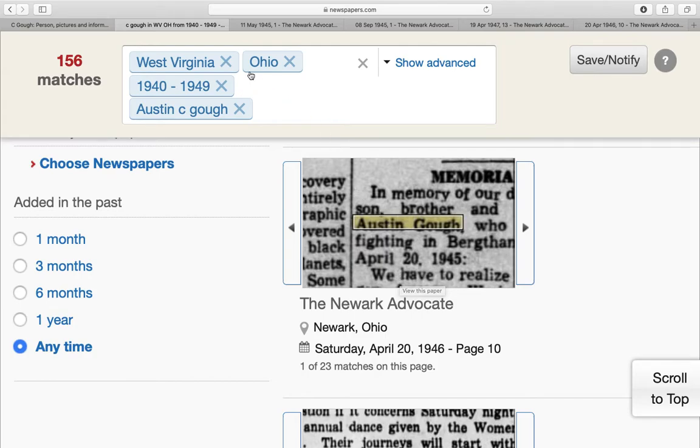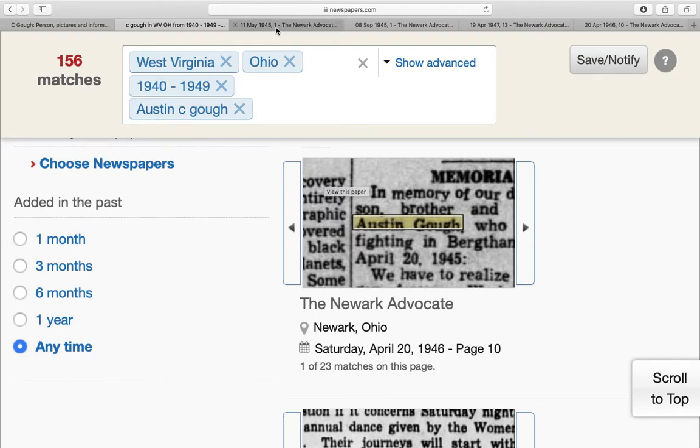And again, the main things you need is just the states that they were from. He was born in West Virginia. He died and he was buried in Ohio. The time frame of 1940 to 1949. Their name, if it's a common name, especially put in a middle initial. I'm guessing this name isn't very common, so I probably could have left the C out, and it probably still would have picked up the names. But as you can see, it's quite a useful tool to get information.